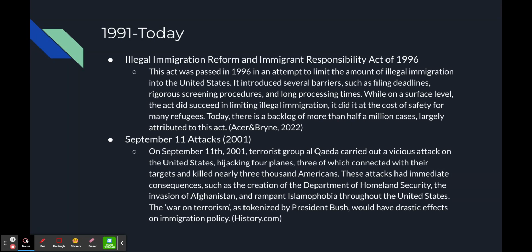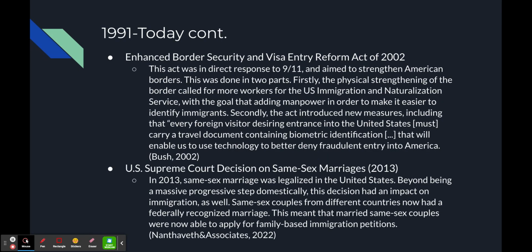This led to President Bush starting the quote-unquote war on terrorism, which would go on to have drastic effects on immigration policy. We can see that from the Enhanced Border Security and Visa Entry Reform Act of 2002, which aimed to strengthen our borders.